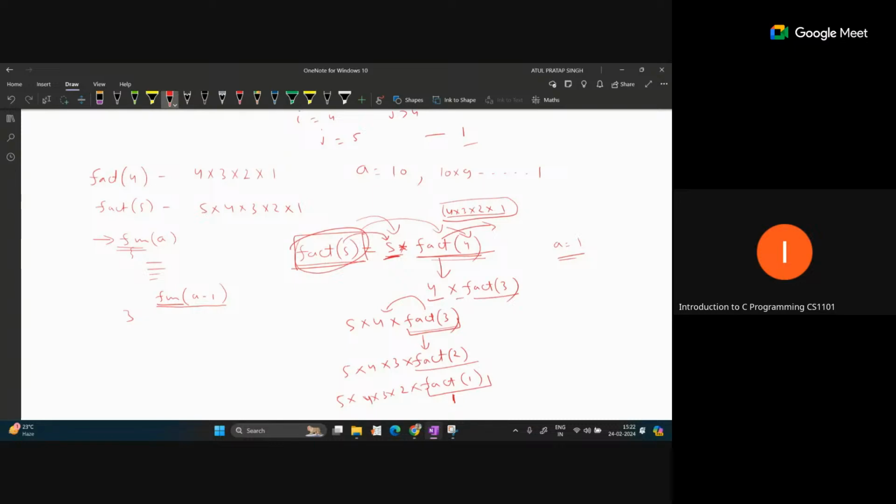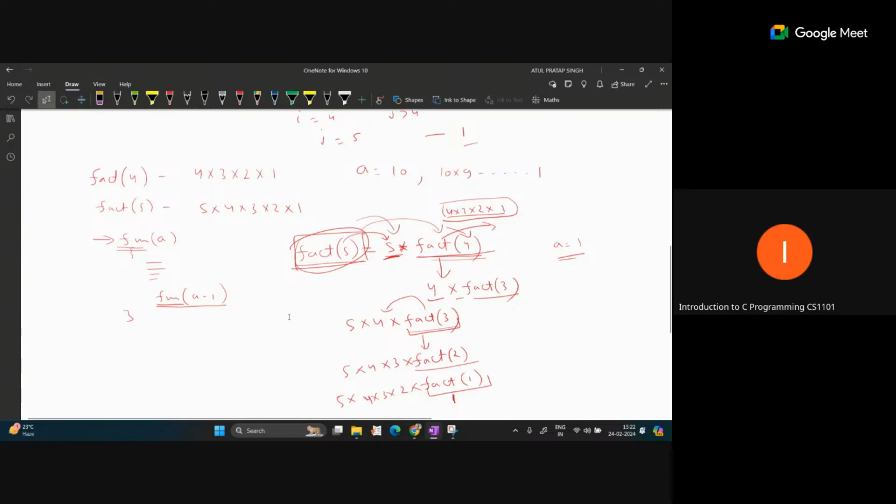So one condition we mention where our code will terminate without calling the recursive call again. That part is called the base case of the recursive function. And the remaining part, where we are calling the same function again, is called the recursive part. So both the base part and the recursive part are required for a recursive function.